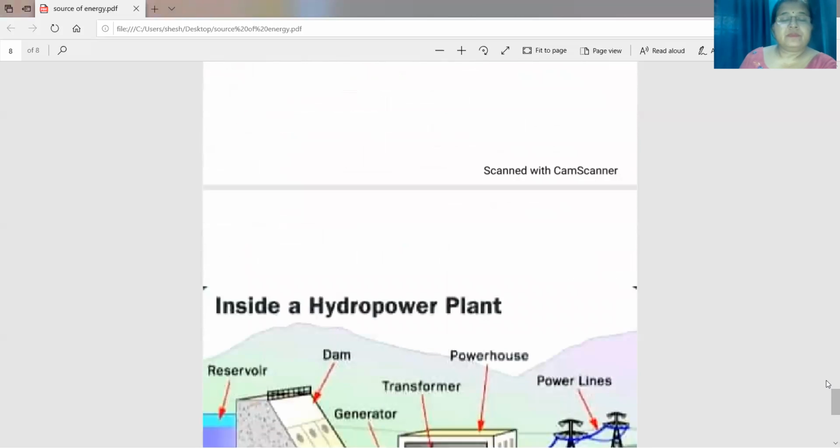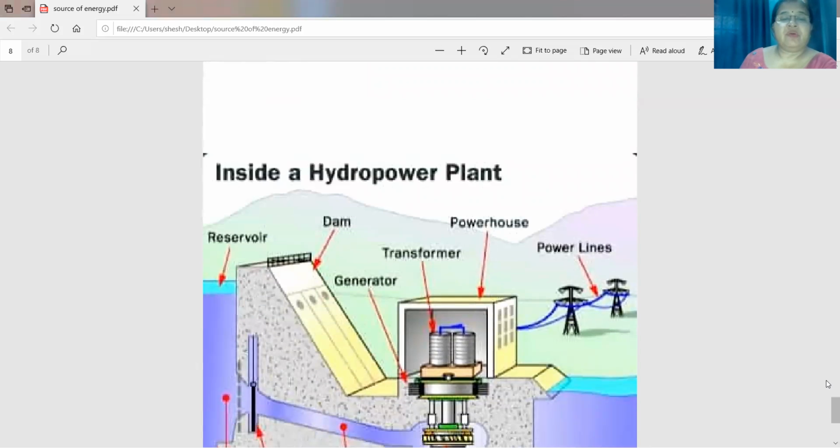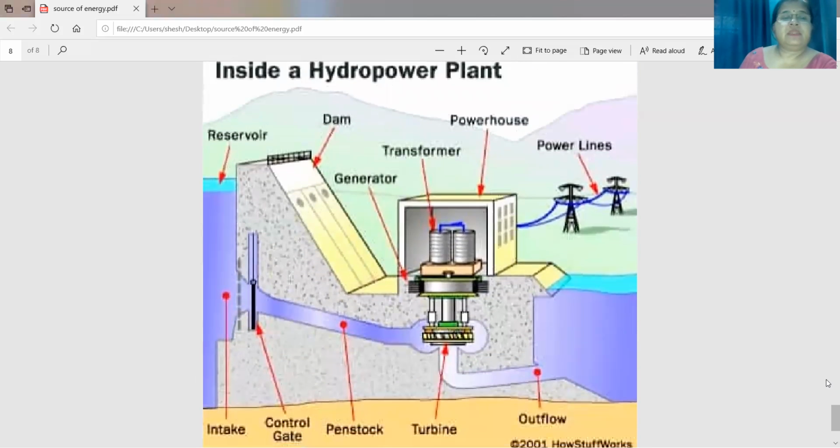Then see the diagram for the hydropower plant. See the reservoir is here, water is stored in the dam and it is allowed to fall down. So at this side, water has potential energy that gets converted when it falls down, and the falling water is used to rotate the turbine.